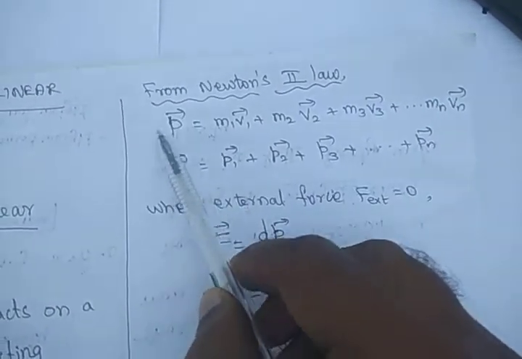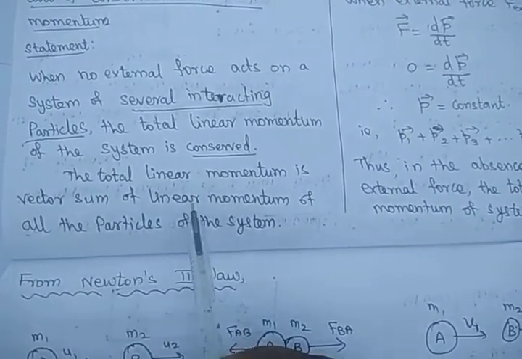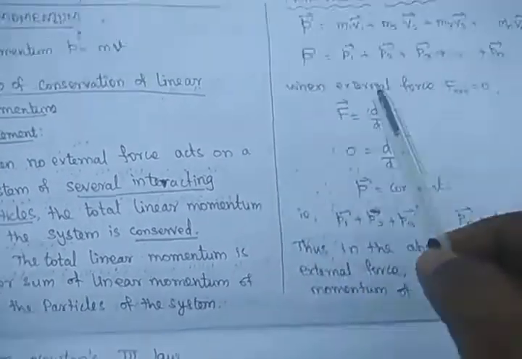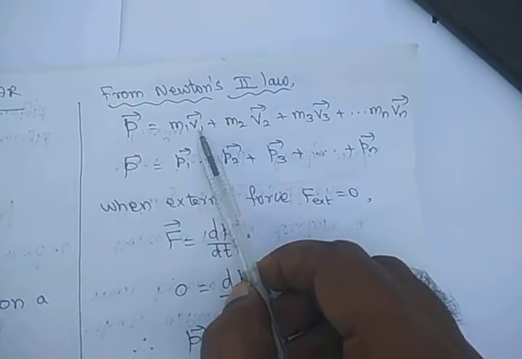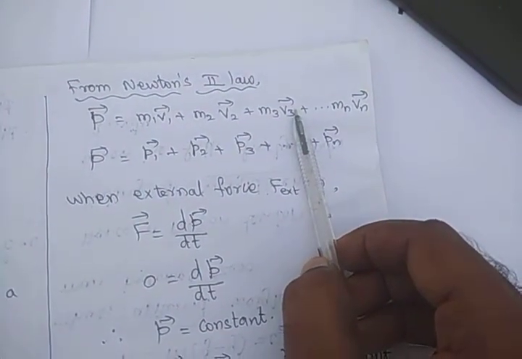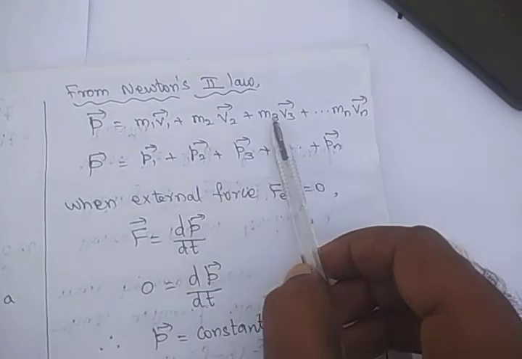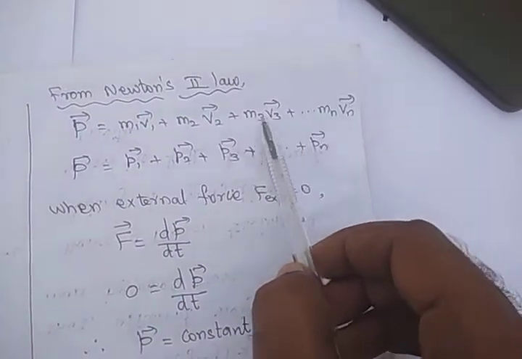The total linear momentum is equal to the sum of the linear momentum of all the particles. So the vector sum of all the momentum of the individual particles: m1 v1 is the first particle momentum, m2 v2 the second particle momentum, m3 v3 the third particle momentum. Here m1, m2, m3 are the particle masses, and v1, v2, v3 are the velocities of the particles.